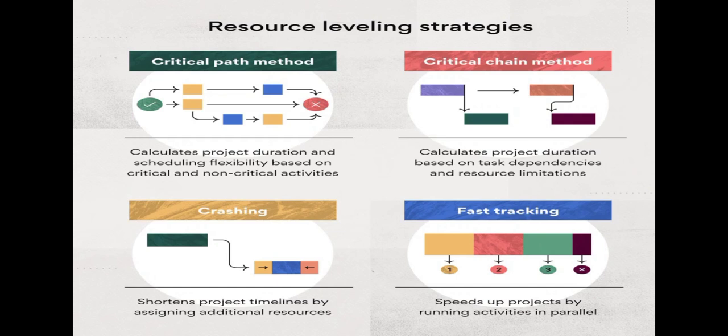Then we use the fast tracking strategy, speeding up the project by running activities in parallel. As the diagram clearly shows, the yellow coloring is the starting of a project, and we are balancing the duration in a parallel sequence, distributing it, and the cross shows its ending point.